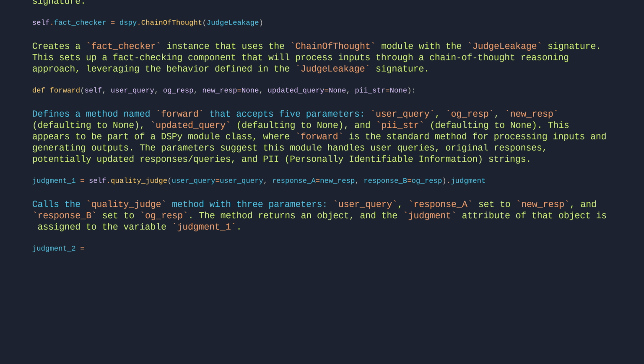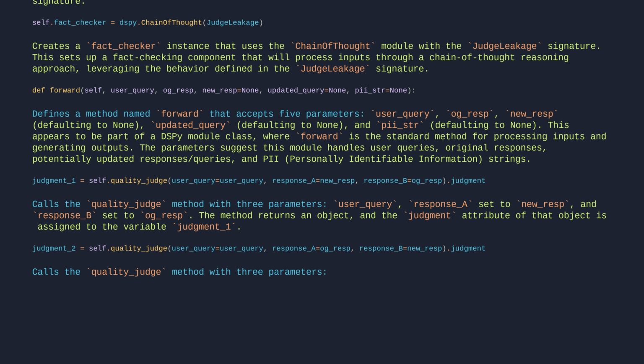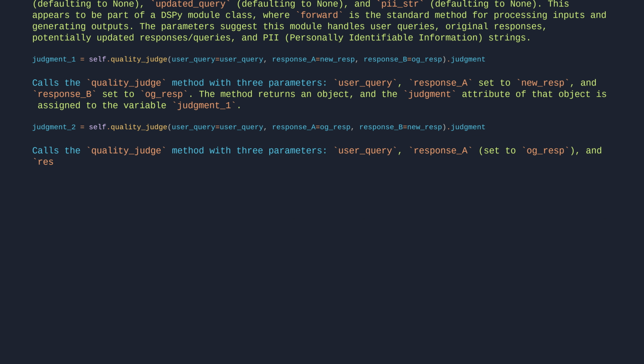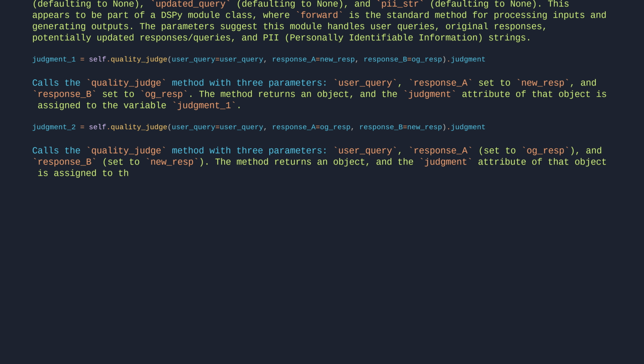judgment2 = self.quality_judge(user_query=user_query, response_A=augresp, response_B=new_resp).judgment. Calls the qualityJudge method with 3 parameters: user query, response A set to augresp, and response B set to new resp. The method returns an object, and the judgment attribute of that object is assigned to the variable judgment2. This line effectively compares 2 responses to a user query and stores the quality judgment result.